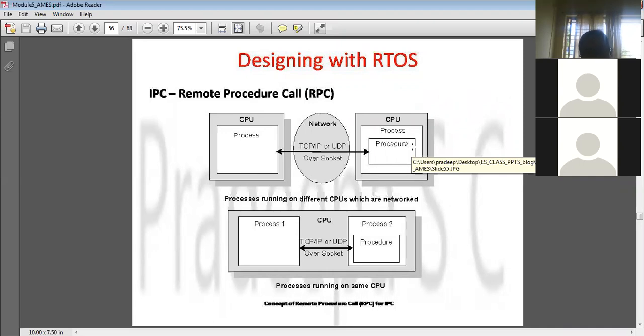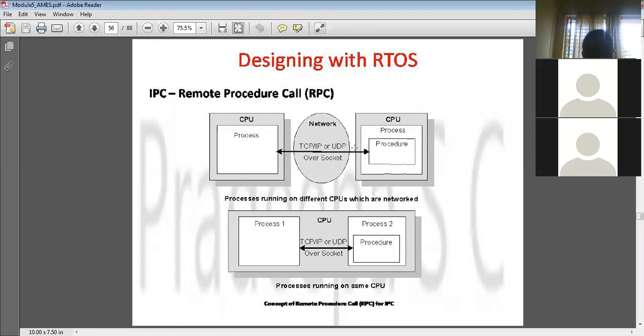Whatever data the server has received, the server will send an acknowledgement back to the client, so the client comes to know whether the data has been received by the server or not. So there is reliability. Even if a data packet has been lost, it will be resent. That is called connection oriented.